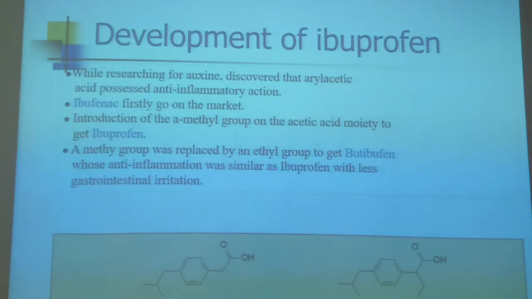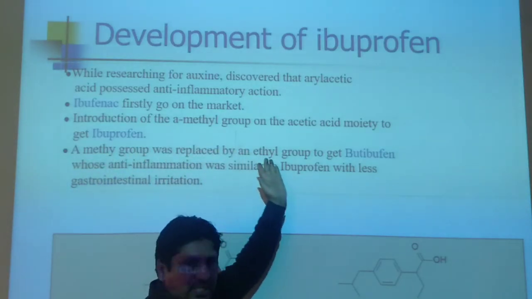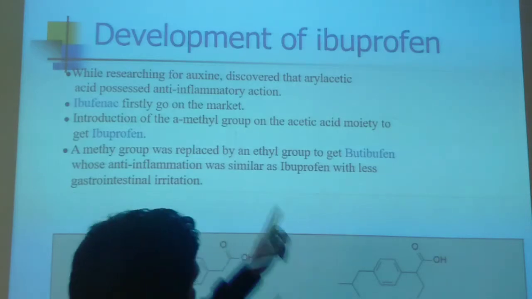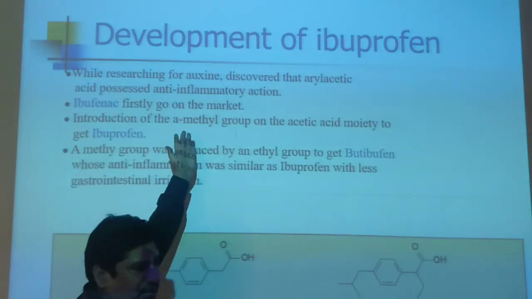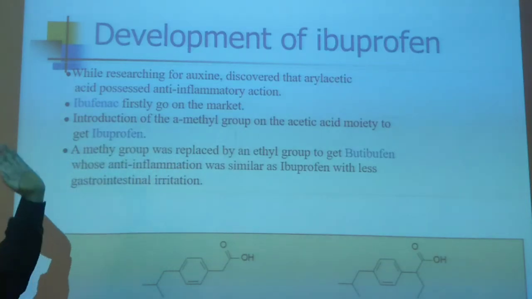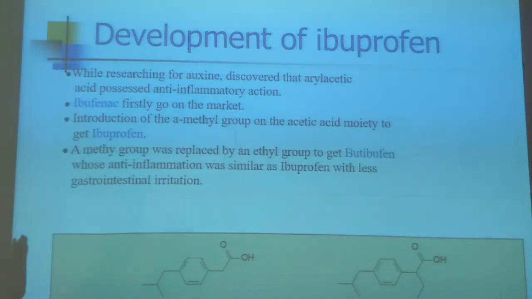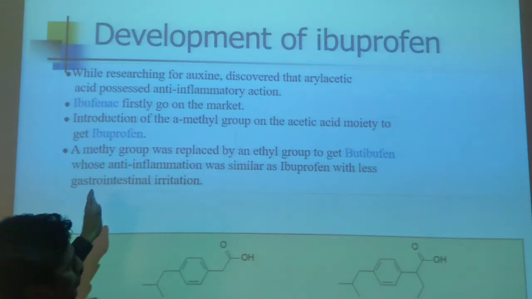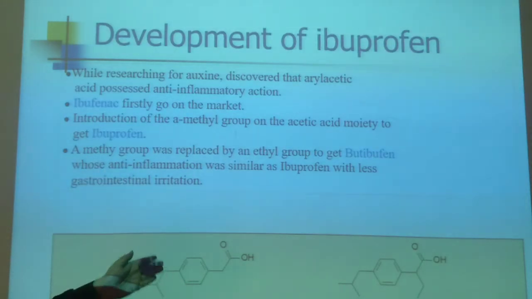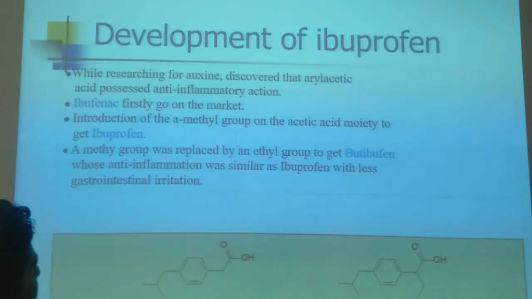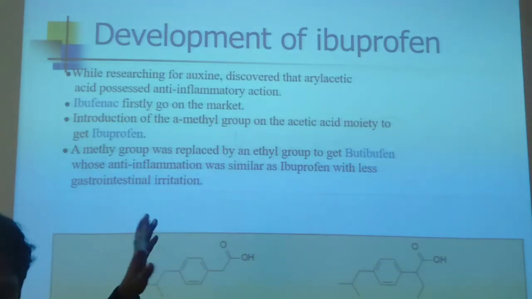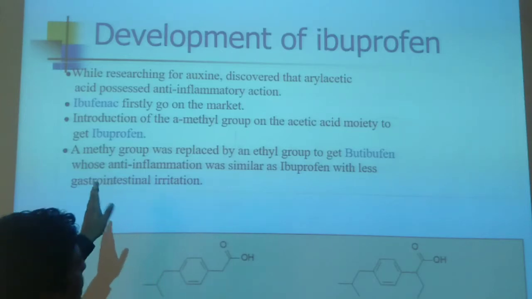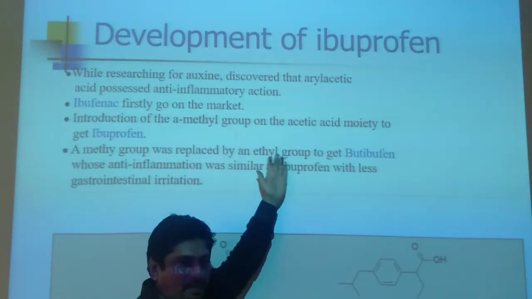Development of ibuprofen. While researching auxin, a plant hormone that is released in plants to increase the growth of the plant, one scientist studying the auxin hormone found that aryl acetic acid possesses anti-inflammatory action. So auxin was converted into aryl propionic acid and ultimately into ibuprofen, and auxin was the first plant hormone from which ibuprofen was derived, because it is a derivative of aryl acetic acid and aryl propionic acid.